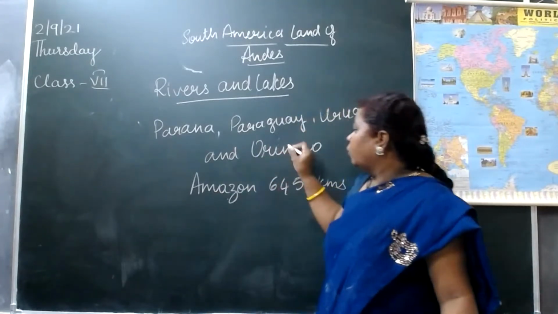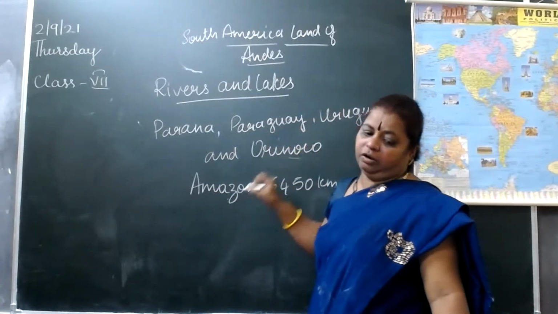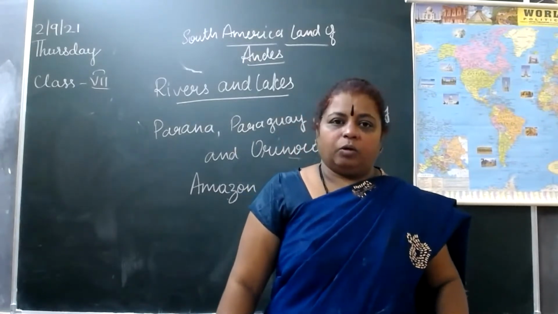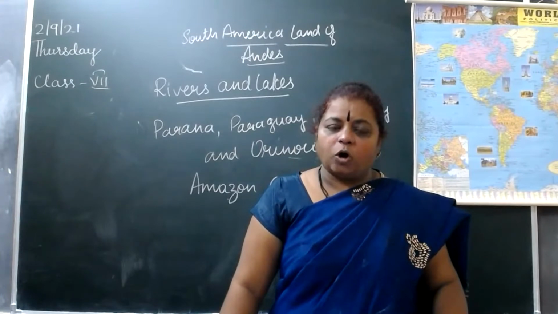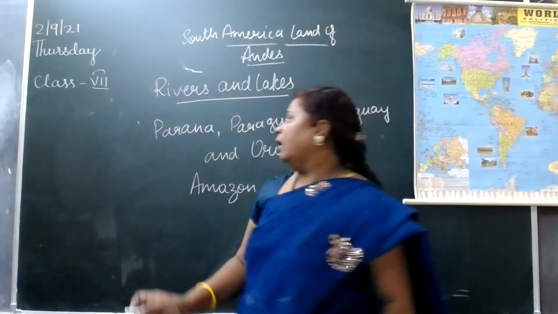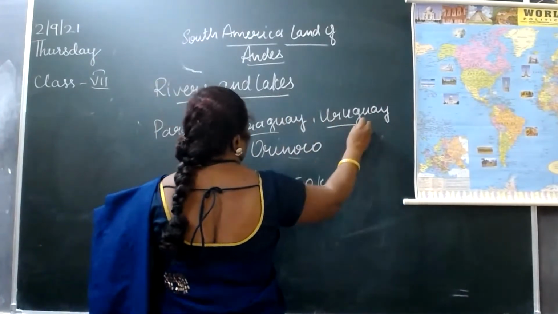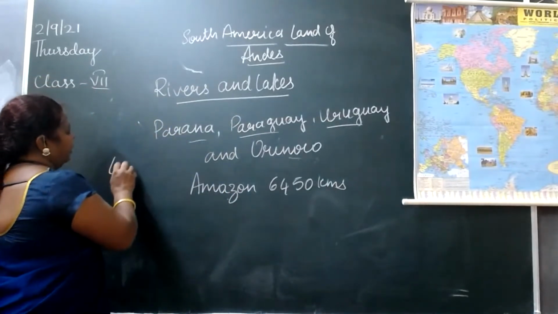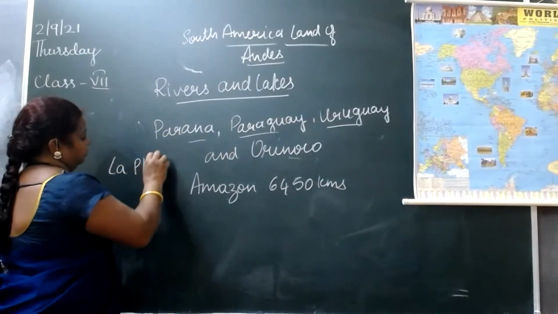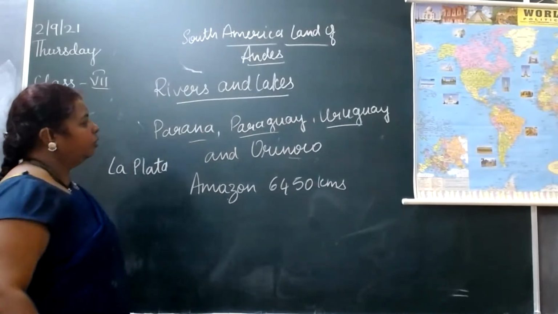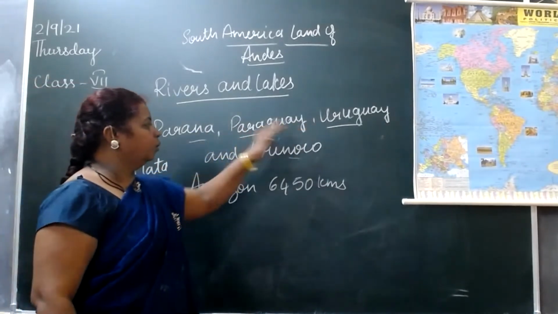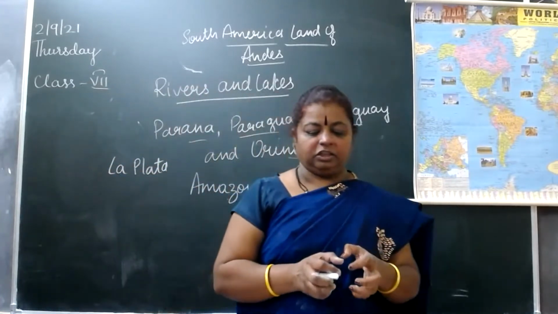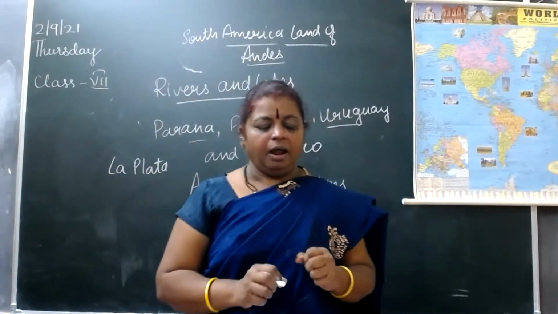The Orinoco is also another important river. The combined river of Parana, Paraguay, and Uruguay is called La Plata. Parana, Paraguay, and Uruguay mixed together are called La Plata.